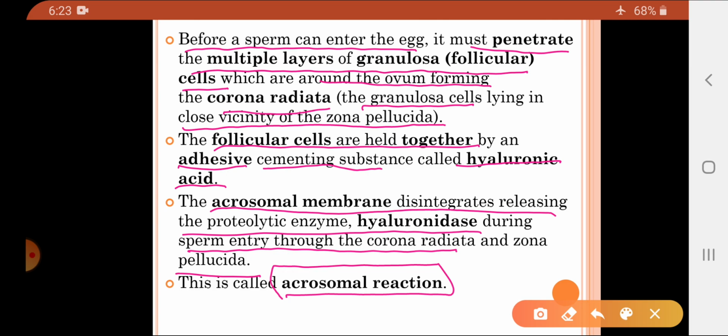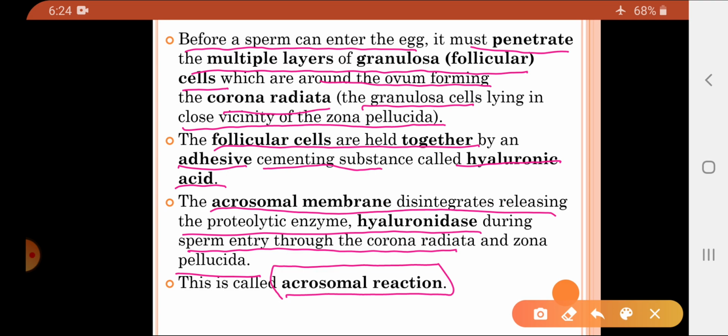So the membrane of the acrosome disintegrates and releases the hyaluronidase enzyme, and this enzyme allows the sperms to pass through the corona radiata and zona pellucida, through which finally the sperms will enter the egg cell.